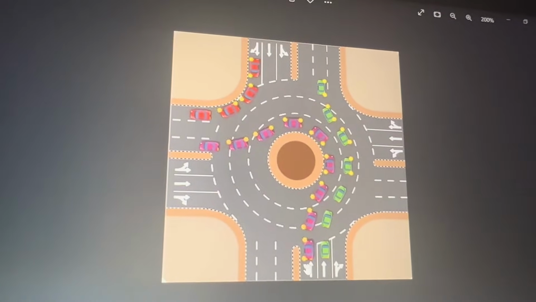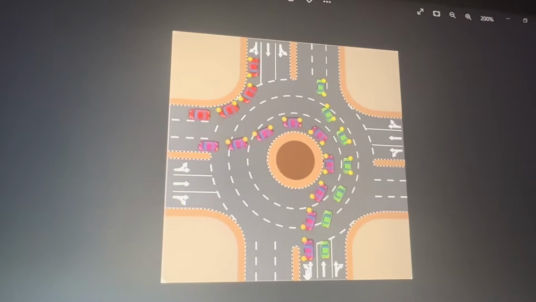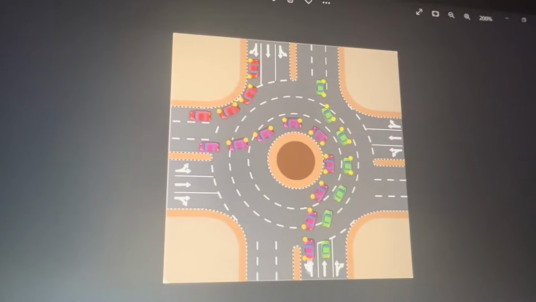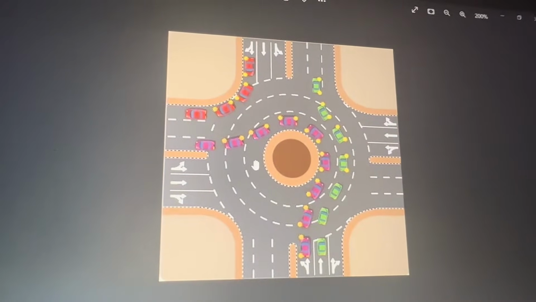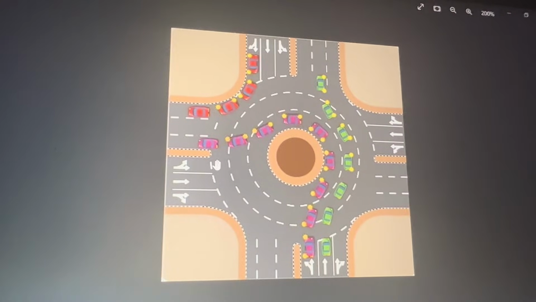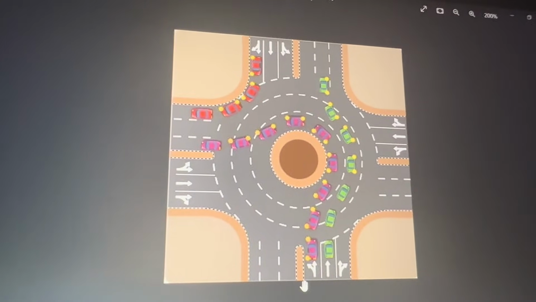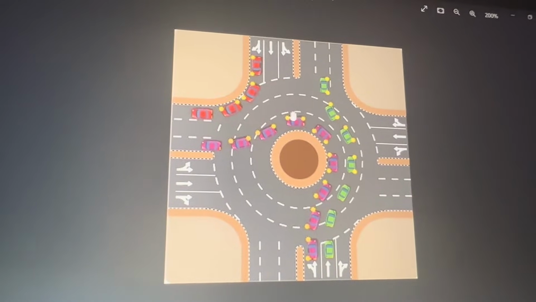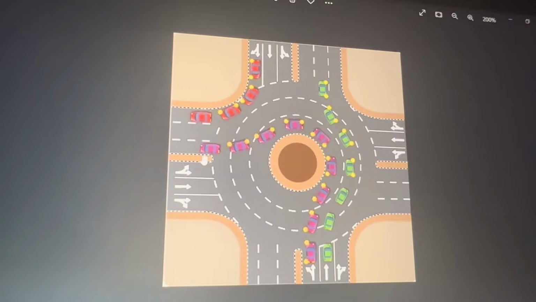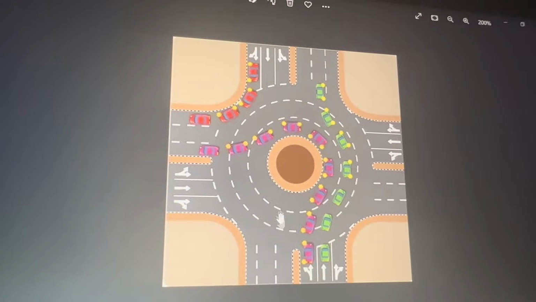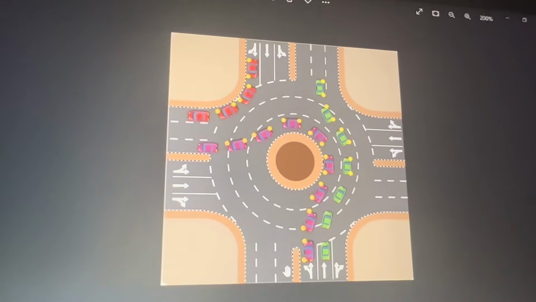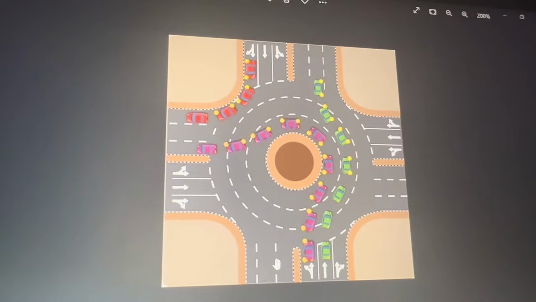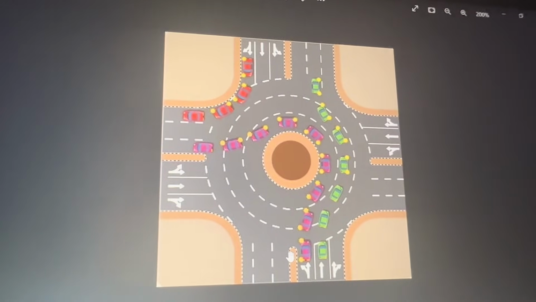So for the U-turn, same process. You use only the extreme left line, and you need an indicator 100 meters before the roundabout, and same, you need three lines free from your left side at this corner. When the whole roundabout is free, then you enter the roundabout with the left indicator and keep moving with the left indicator like this. And when you reach here at this corner, you need to indicate right and exit with the same left line. So after exiting, you need to go back to your training line, the extreme right line. This is the complete process, the complete method of the roundabout.